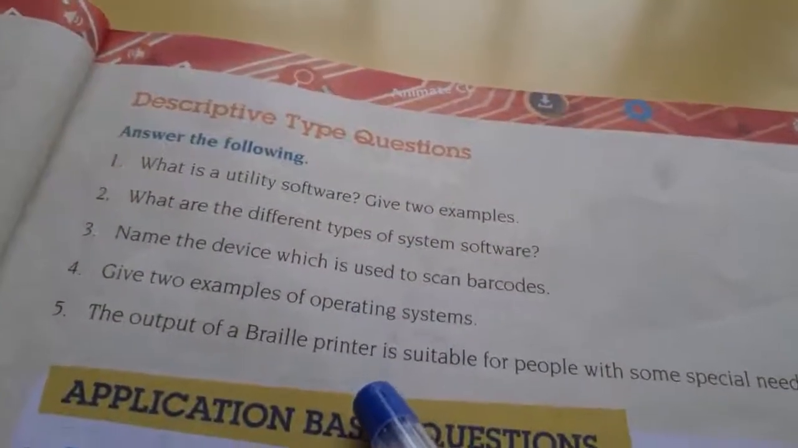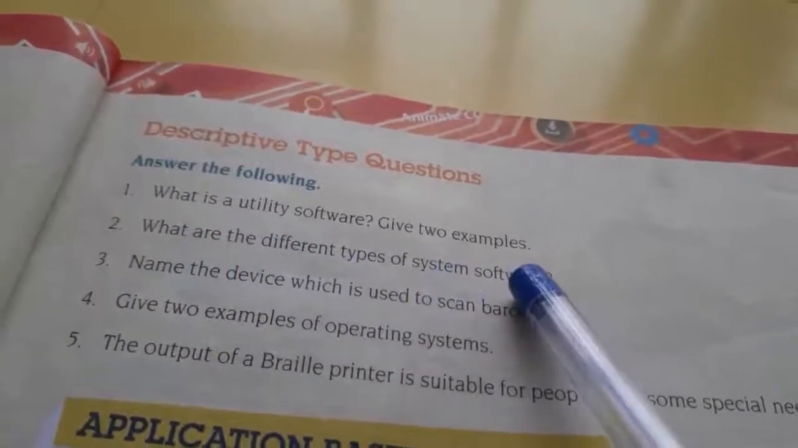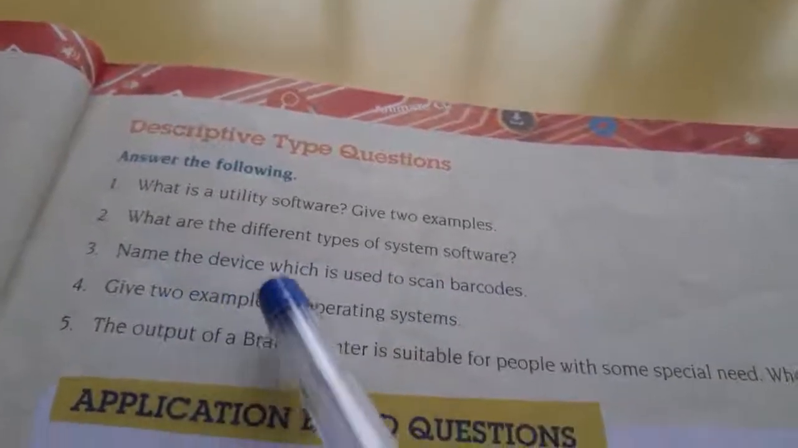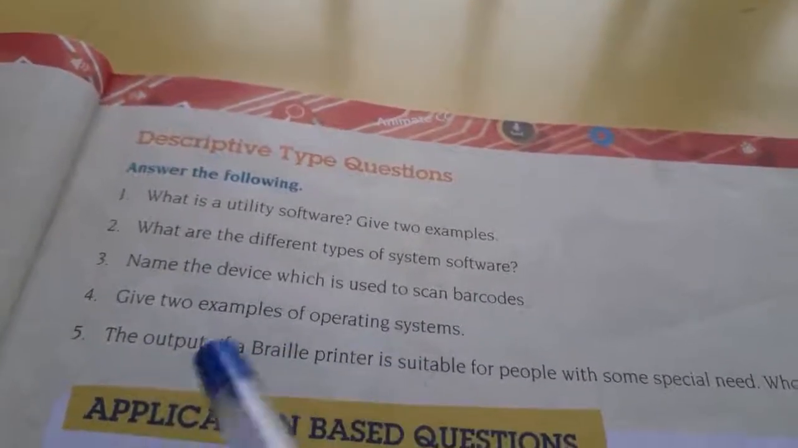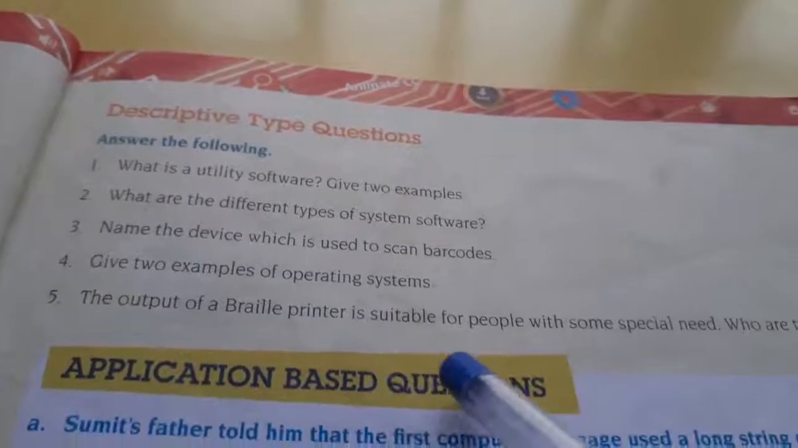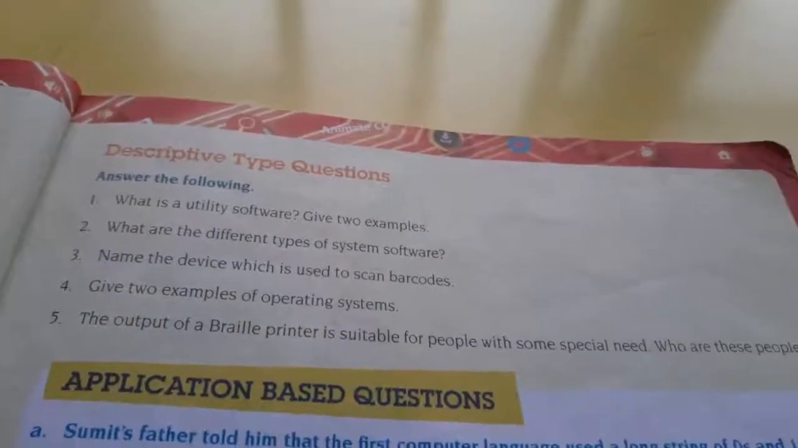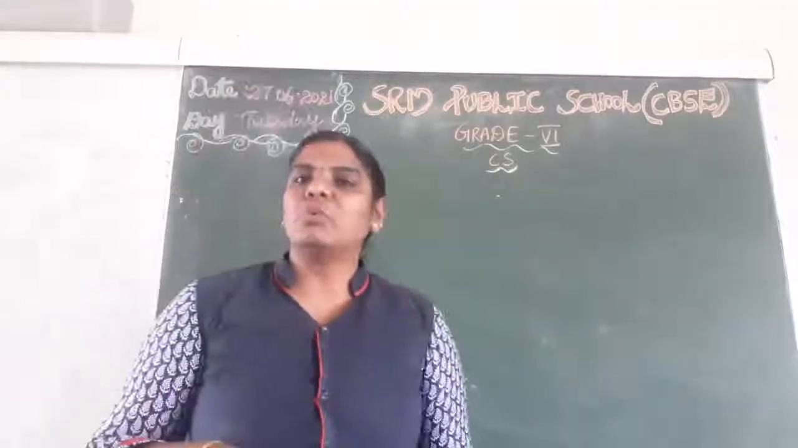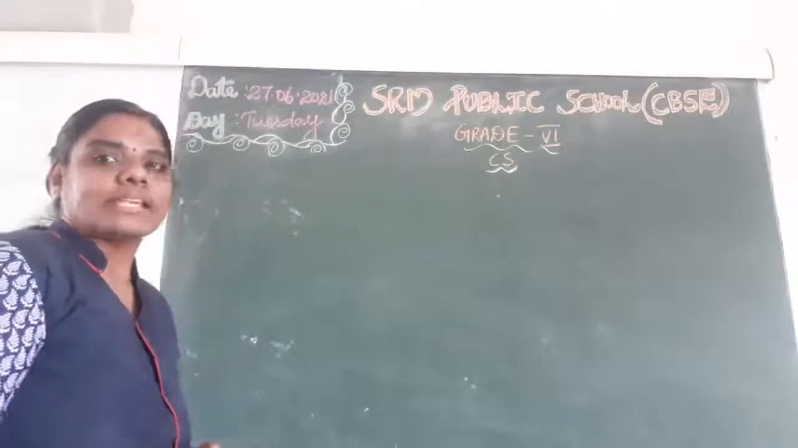Okay. What is the first question? What is a utility software? Give two examples. Then what are the different types of system software? Name the device which is used to scan barcodes. Give two examples of operating system. The output of a braille printer is suitable for people with some special need. Who are these people? Okay, you should read the question and answer also. Understand? So have you all revised the book back exercises for chapter 1?